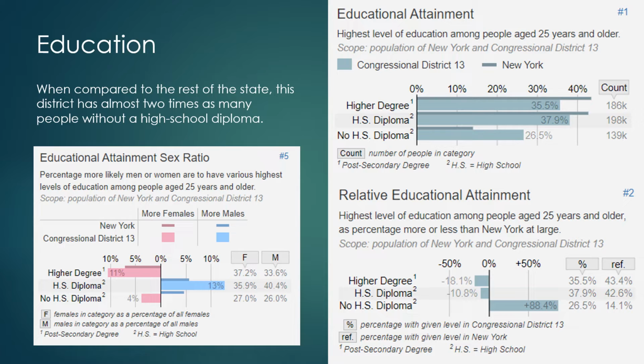So I just thought that that was interesting statistics, because normally you see that females are more educated or more likely to graduate and have higher education than males. But in this district, they're 4% more likely to not graduate high school at all, and then 11% more likely to get a higher degree. So I just thought that that was kind of interesting, and I thought I'd add it.